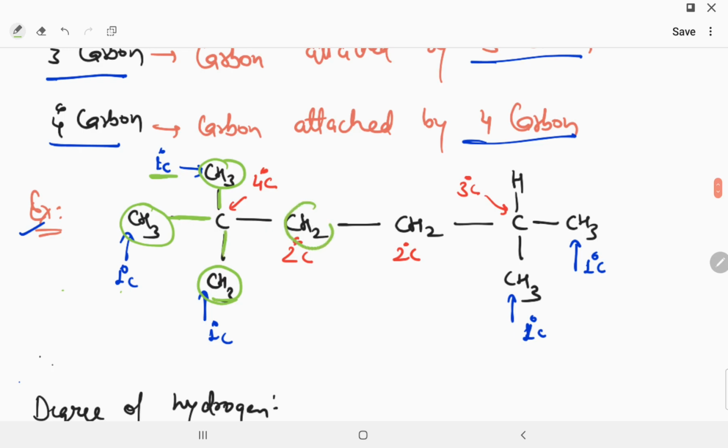This carbon is attached to three carbons, so it is 3 degree carbon. In the last one, two carbons are attached to one carbon each, so they are 1 degree carbons.